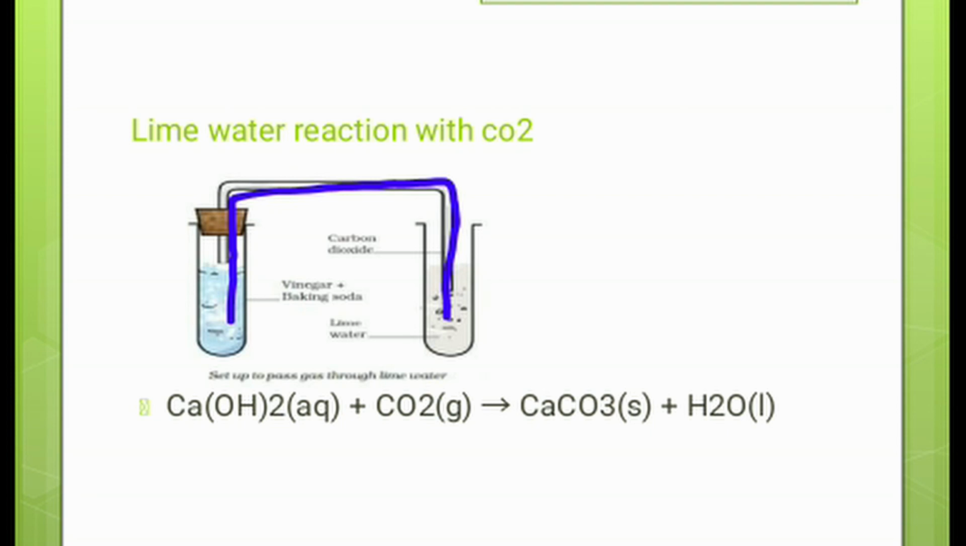So lime water turning milky shows the gas is carbon dioxide. So the reaction is evolving carbon dioxide gas. When we react the lime water with the carbon dioxide, the end products are calcium carbonate and water. So it is a chemical change.